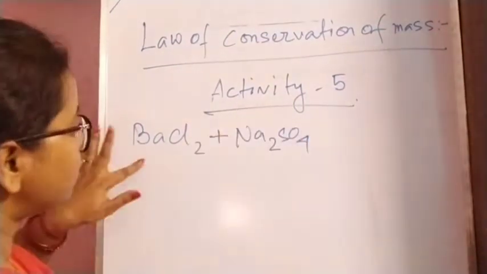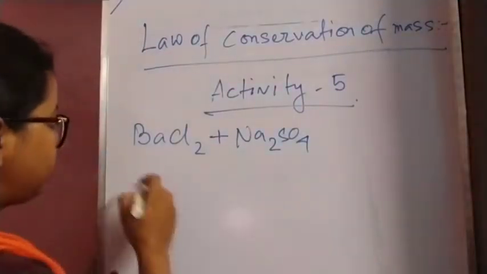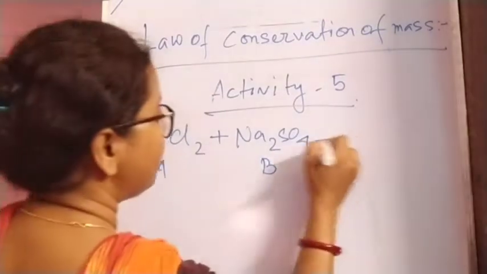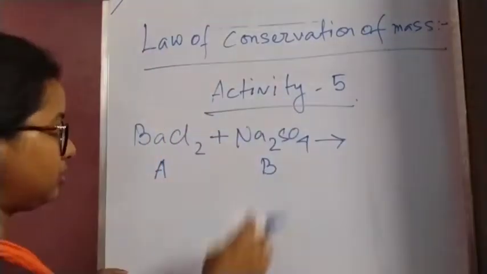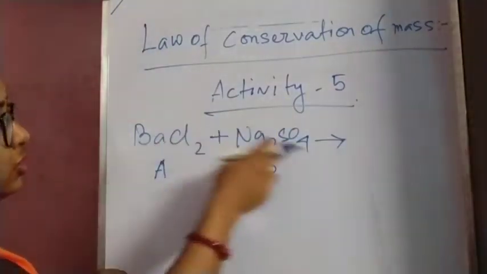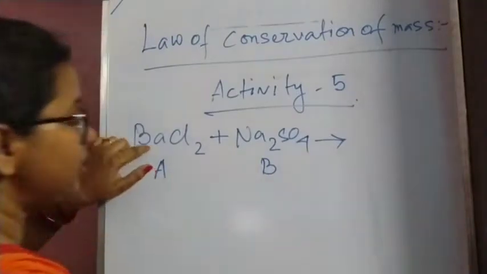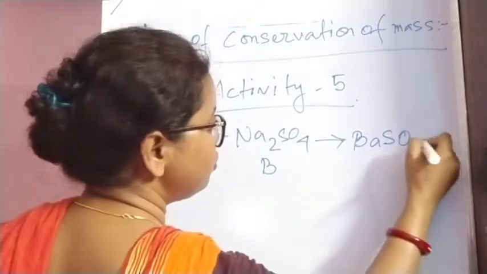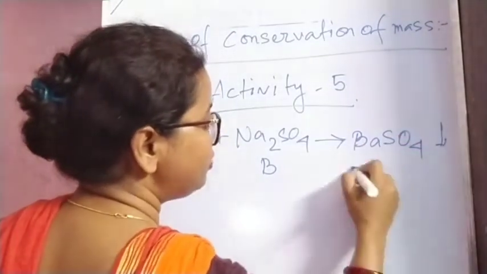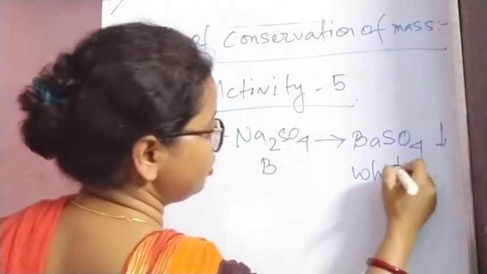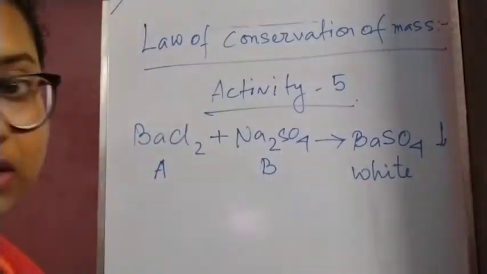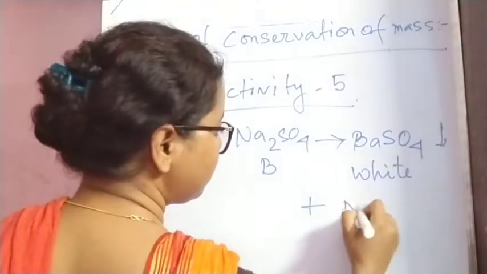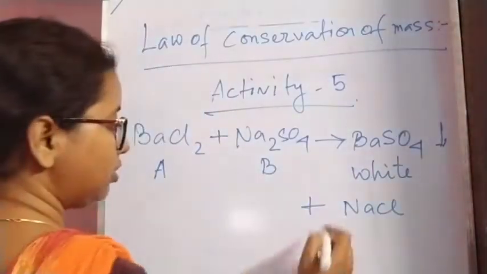Suppose barium chloride is A and sodium sulfate is B. After the reaction they will interchange the radicals. That means barium will combine with sulfate, so we are going to get barium sulfate, BaSO4, as a white precipitate, and along with this we are going to get sodium chloride in solution, 2NaCl.